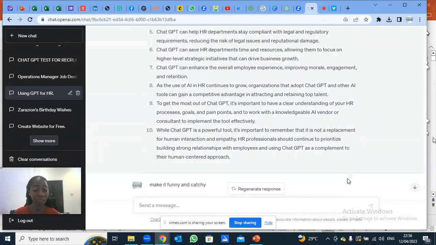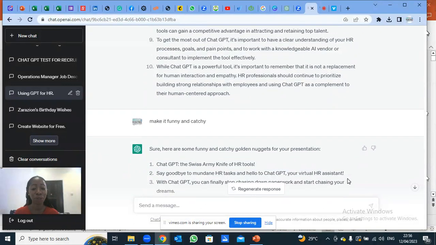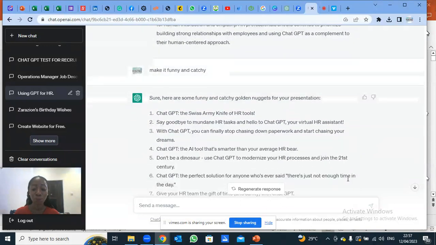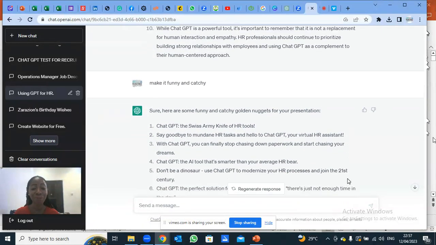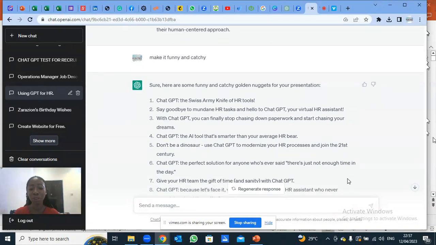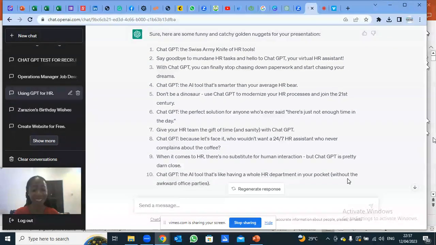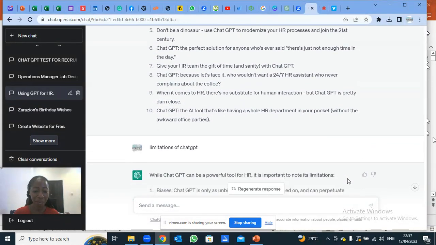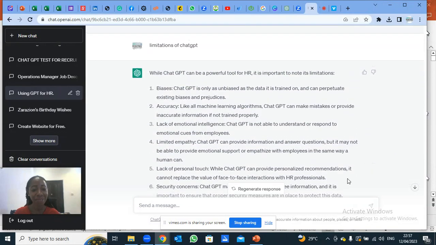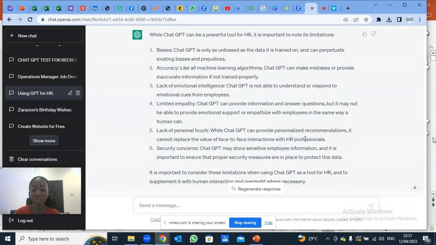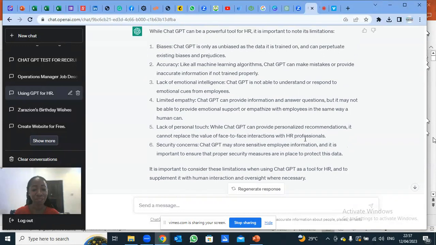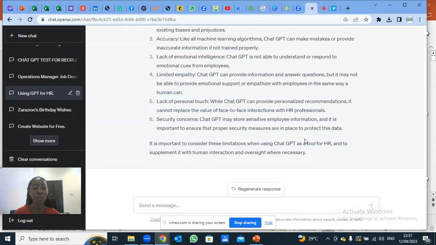So that's what I'm saying, that you have to do addition and subtraction. So when he gave me that 10, I said make it funny and catchy. Don't be boring. It gave me something funny and catchy, that I was able to take two from and add one from by myself. Then now list your limitations for me. Look at it. It gave me the limitations. And I picked the ones I needed.